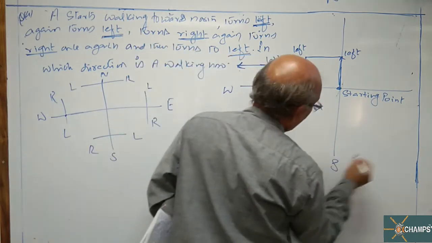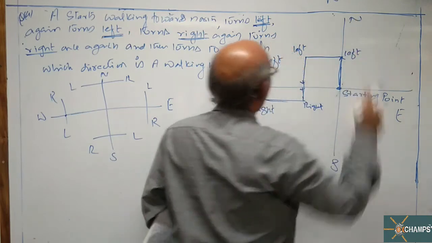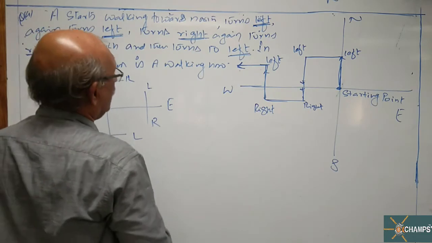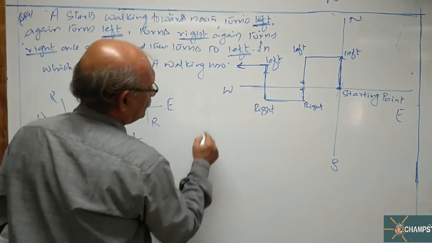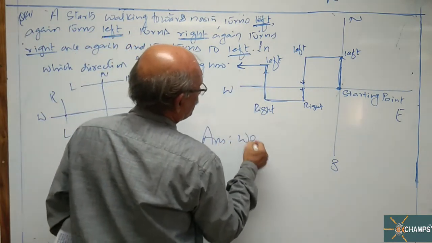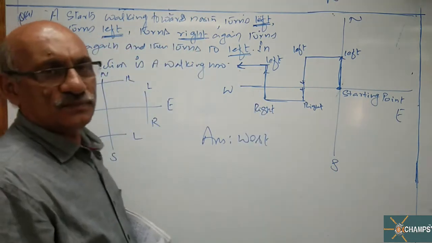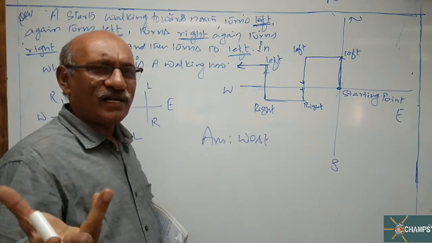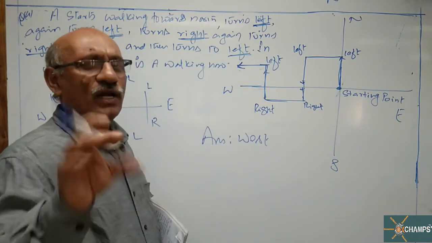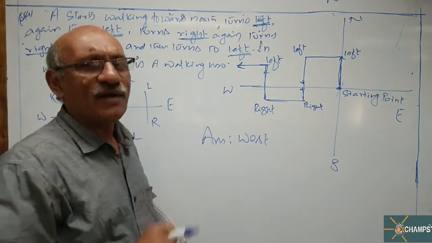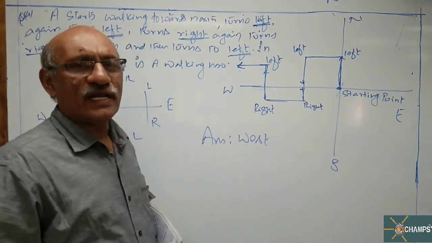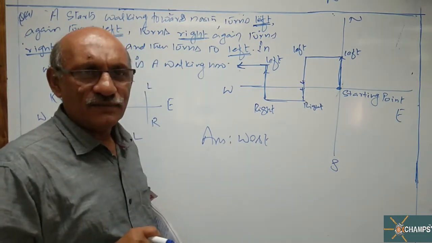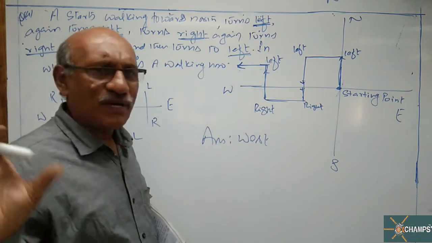This is west, this is south, this is east, this is north. Now tell me, sir, how simple it is. In which direction is A walking now? Towards west. So the answer is west. Even if you commit a minor mistake, erase. Just to practice, beta, this is nothing, very simple. Sometimes you intentionally commit a mistake, then rectify that error. Then in the examination, you don't commit the same type of mistake once again. It is nothing but a practice.